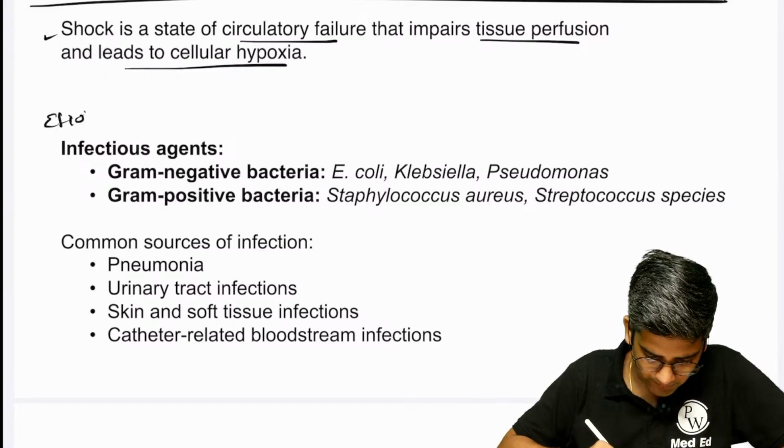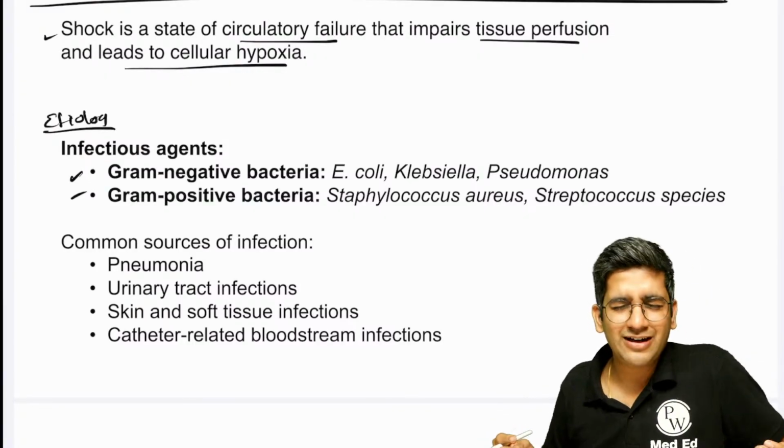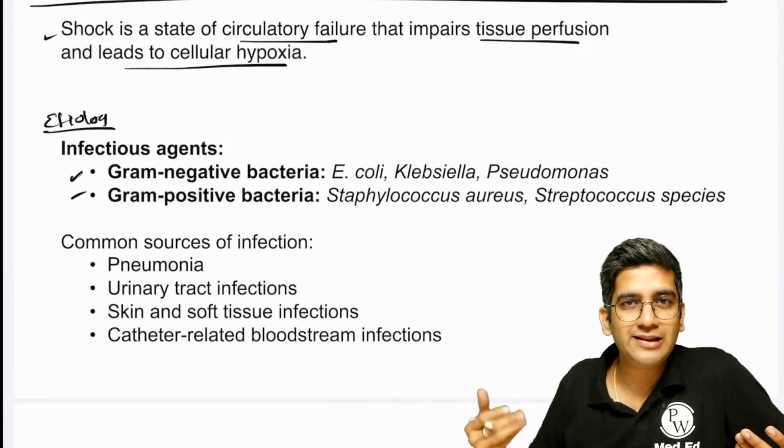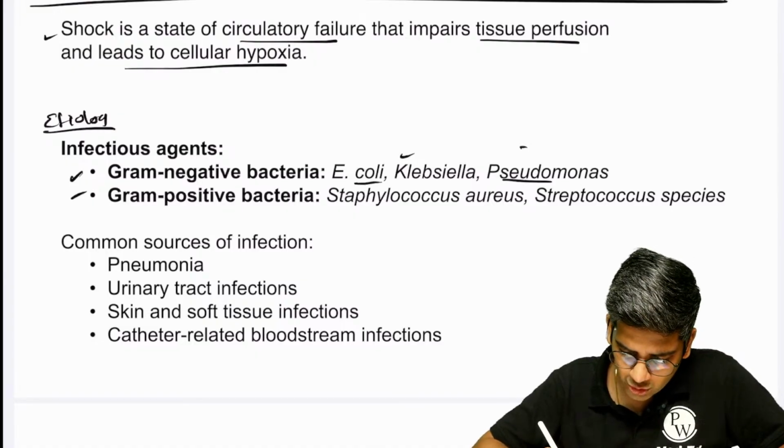Etiology of septic shock. Gram positive, gram negative. Fungal sepsis is very unlikely. You know that bacterial sepsis is definitely much more common than fungal or viral organisms, right? You can write any organism. Klebsiella, Pseudomonas, these are a must.